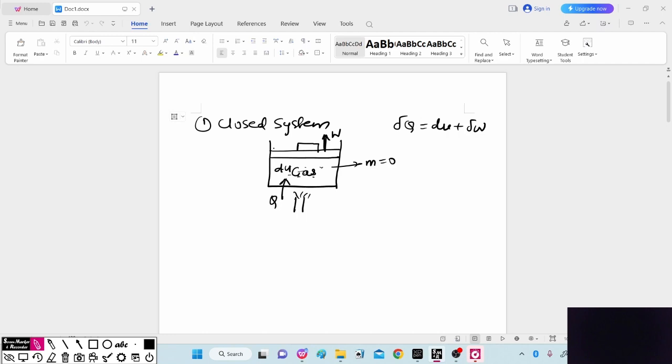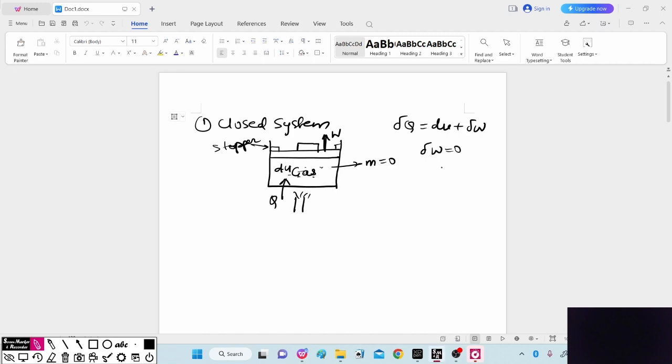Now if you close this flow with the help of a shutter or stopper, due to this stopper the piston will not move. As the piston will not move, for the closed system we will say that del W will be equal to 0, right?